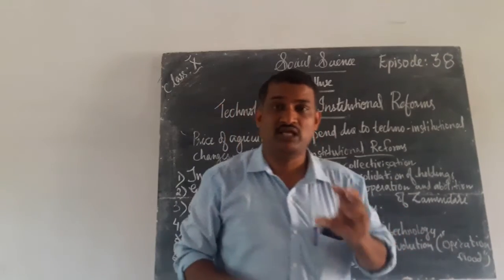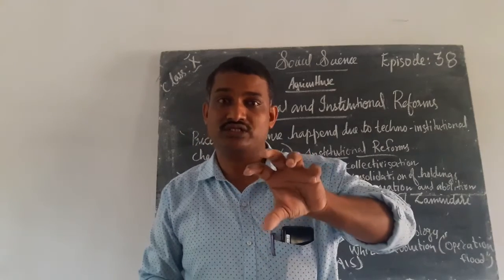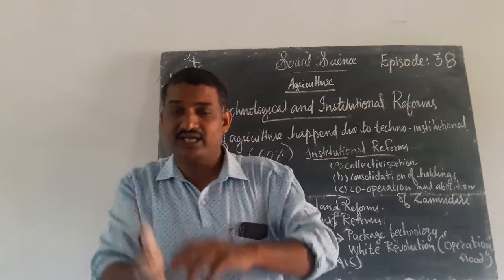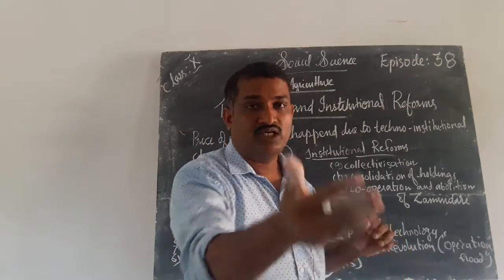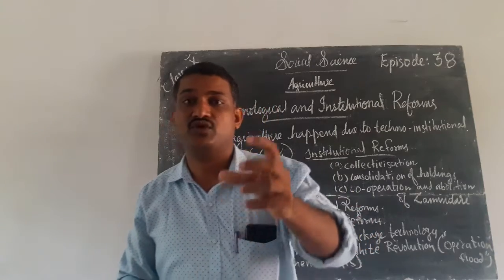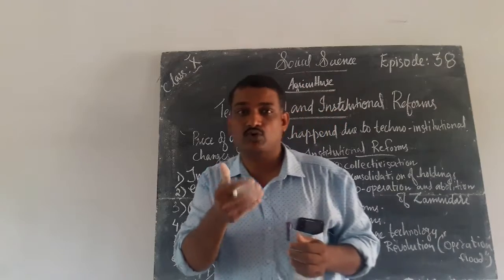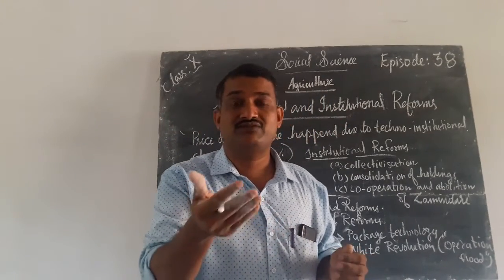These money lenders want to loot. They are waiting for a chance. They are waiting for a prey. At that time, these farmers will approach them for money, and they are ready to give. But they will collect a huge amount as interest. So the farmers will be exploited.